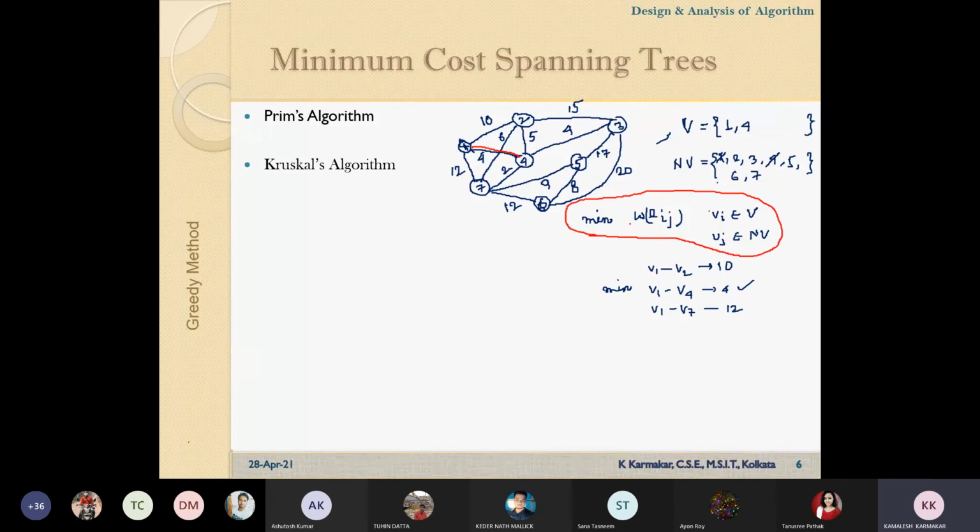Okay, so the weight of Eij. Now what will be the value of Eij? You have to consider all the vertices belonging to the V set and all the vertices belonging to the NV set. So we have to calculate the cost at this moment. We have to calculate the cost of all the vertices. So from vertex 1